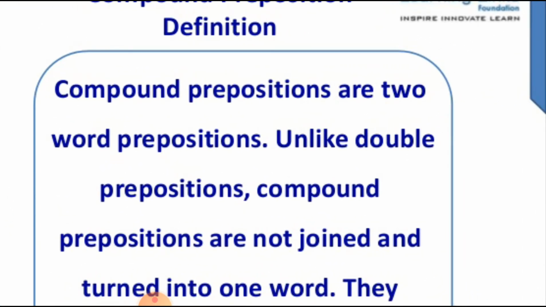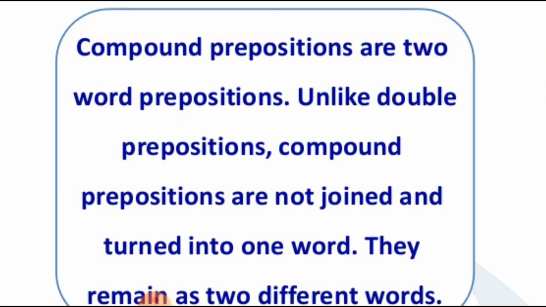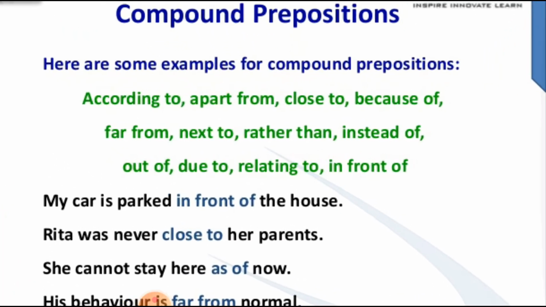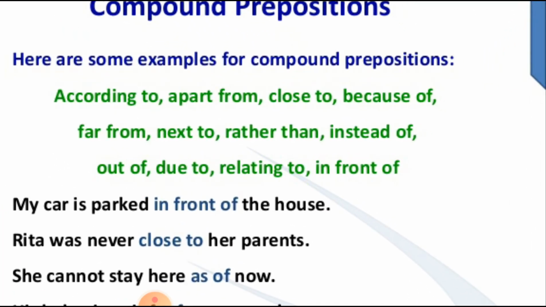Next is compound. These are also two-word prepositions, but unlike double prepositions, compound prepositions are not joined and turned into one word. They remain as two different words. Like according to, apart from, you have two words. Close to, because of, far from, next to, rather than, instead of, out of, due to, relating to, or in front of.